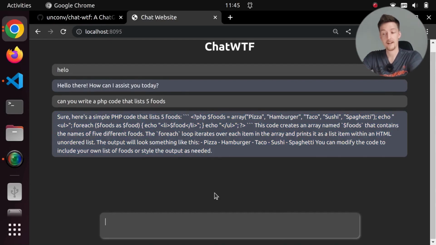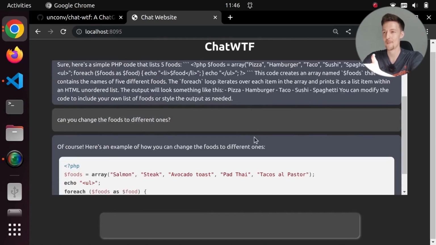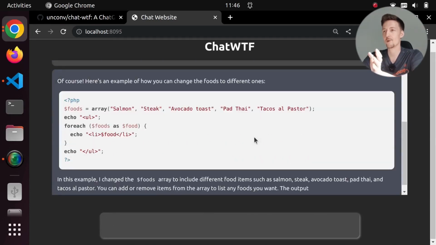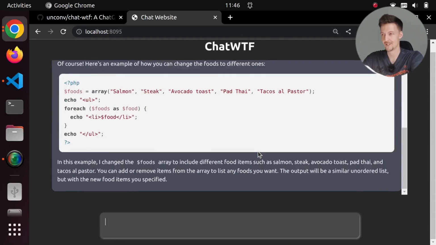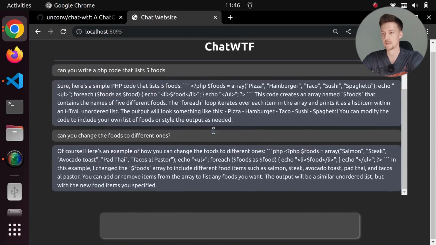But what if I now say something like, can you change the foods to different ones? So will it remember now the context? Okay, so yes, it remembers the context. So now it works. Now we're only sending the latest message, and then it remembers the chat history. So if I refresh this again, then it looks like this. But now I want to convert these into HTML from Markdown. So how should we do that?